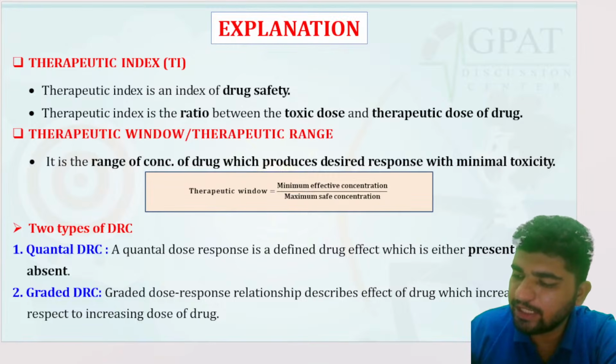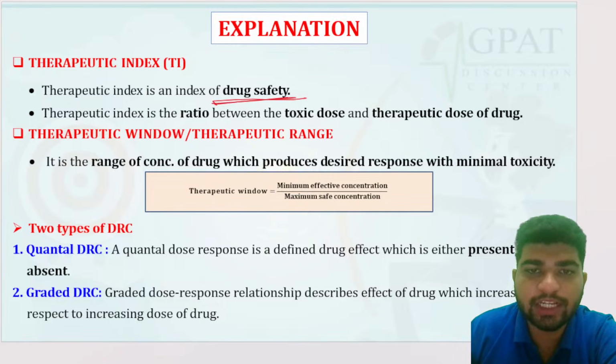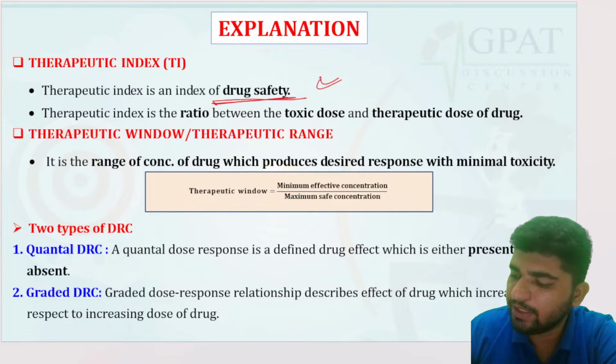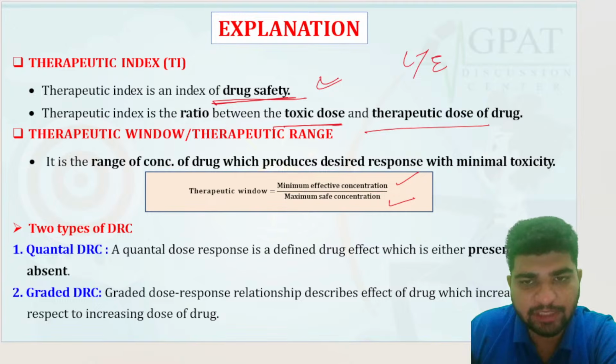Therapeutic index is an index of drug safety. From here also you can expect the question, that is drug safety. Therapeutic index is a ratio of toxic dose and therapeutic dose, that is lethal dose upon effective dose. Okay, so therapeutic window is minimum effective concentration divided by maximum safe concentration.